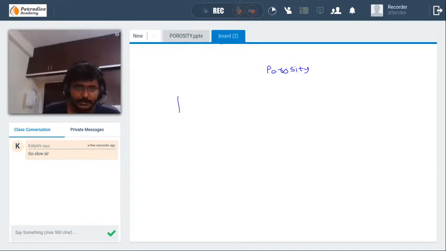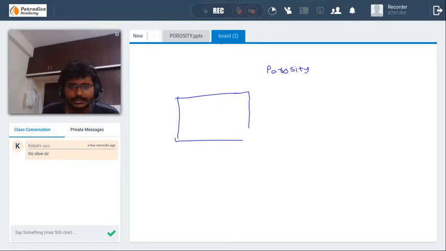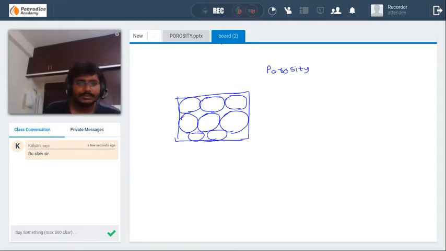See, let us take one sandstone or any other formation. They are basically made of mineral grains.